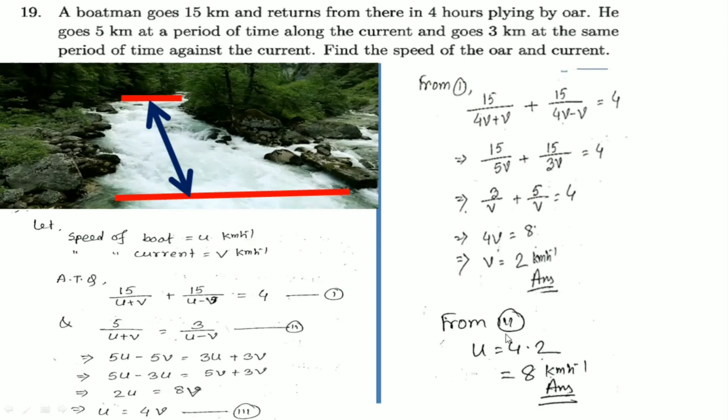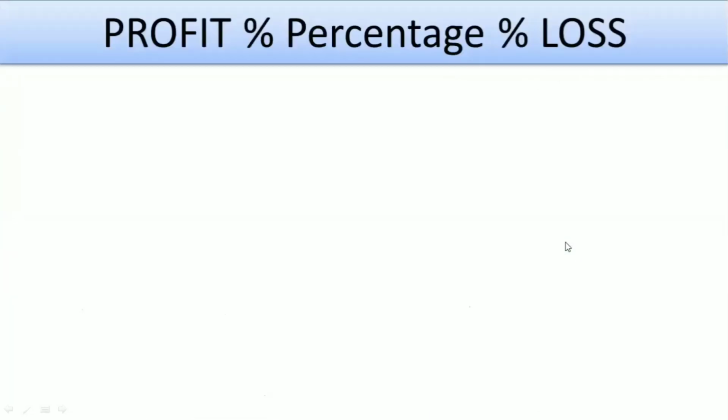Now we have to find the speed of the boat using equation number 3. Putting v, u is 4 into 2, which is 8. I think you can understand the math, and this math is very important. Next, we will go to profit percentage and loss.